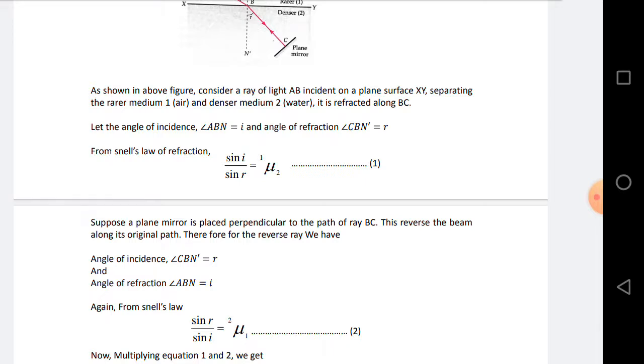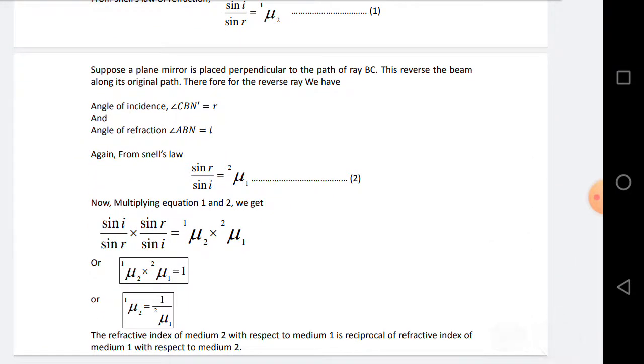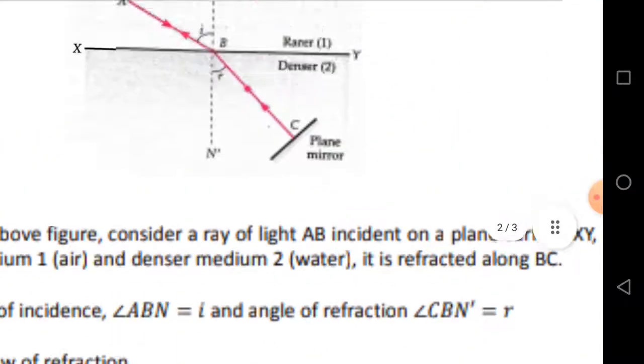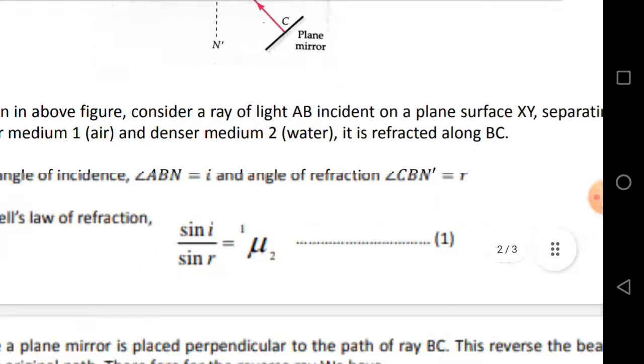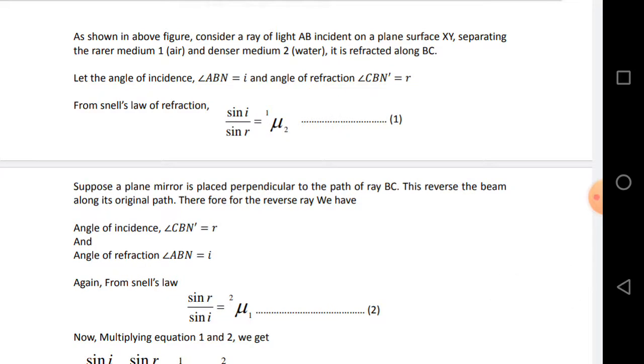Suppose a plane mirror is placed perpendicular to the path of ray BC. Then this reverses the beam along its original path.